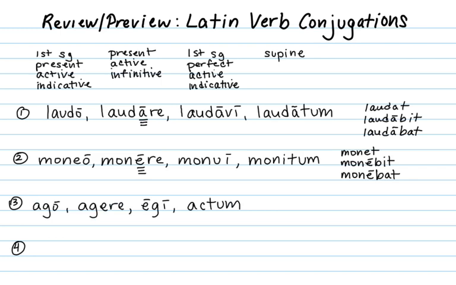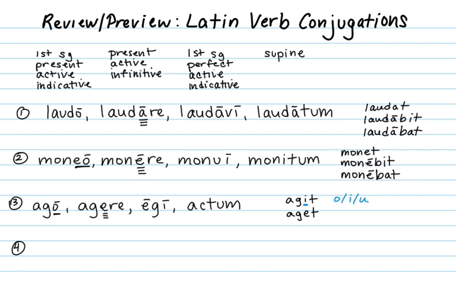For the third conjugation, ago, agere, egi, actum, let's look first at the infinitive. Notice that it has a short E as opposed to monere's long E. Let's look also at the first principal part. You'll notice in the second conjugation it's moneo with an E, but in the third conjugation it's ago without an E. The E shows up in some of the forms, but not all of the forms. So the present is agit, and you'll see variations of O, I, and U in the present.